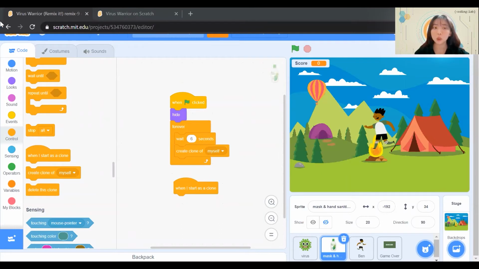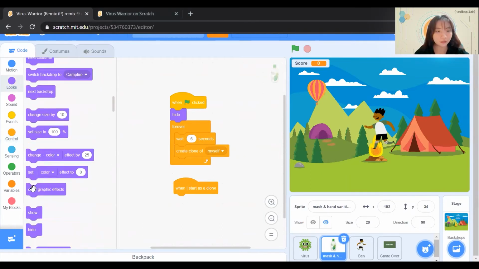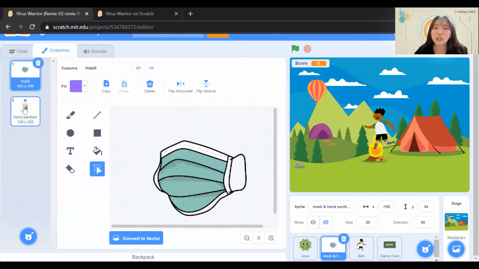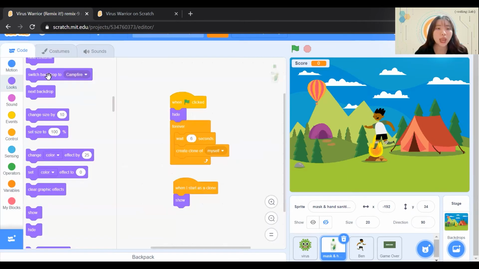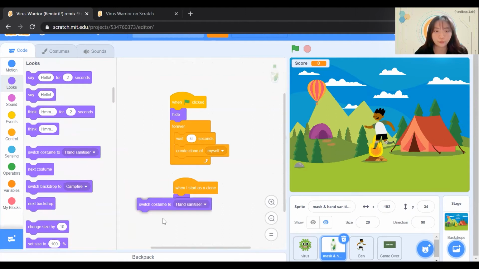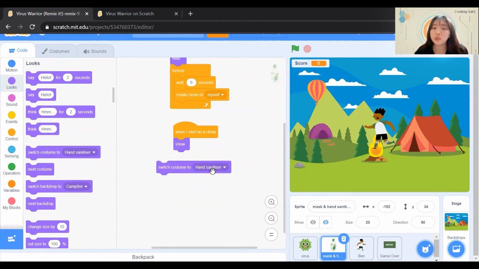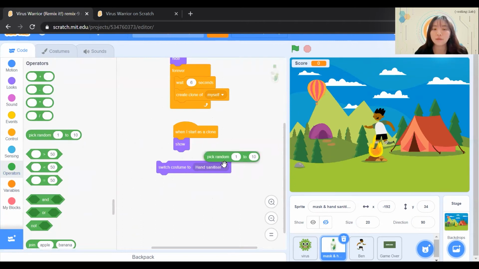Firstly, when I start as a clone, I need to show myself. Next, how do we ensure whether hand sanitizer or mask appear? If you go to costume, you'll realize that there are two costumes, mask and hand sanitizer. Hence, we need to add a switch costume. Since we do not know which appear first and we want to get them to appear randomly, we can go to Operators and pick Random. Since there are only two costumes, we need to change this to 2.